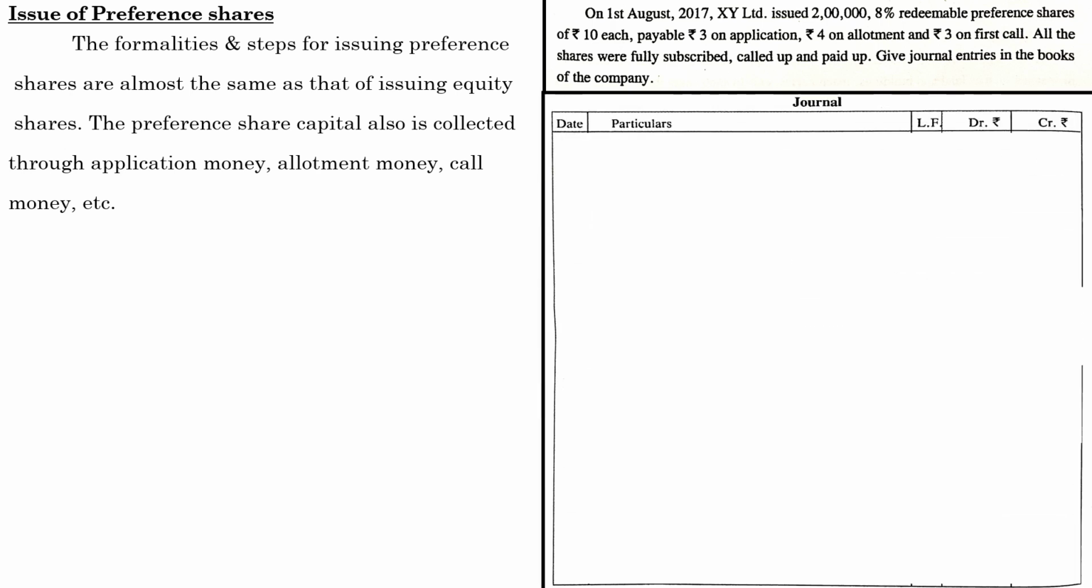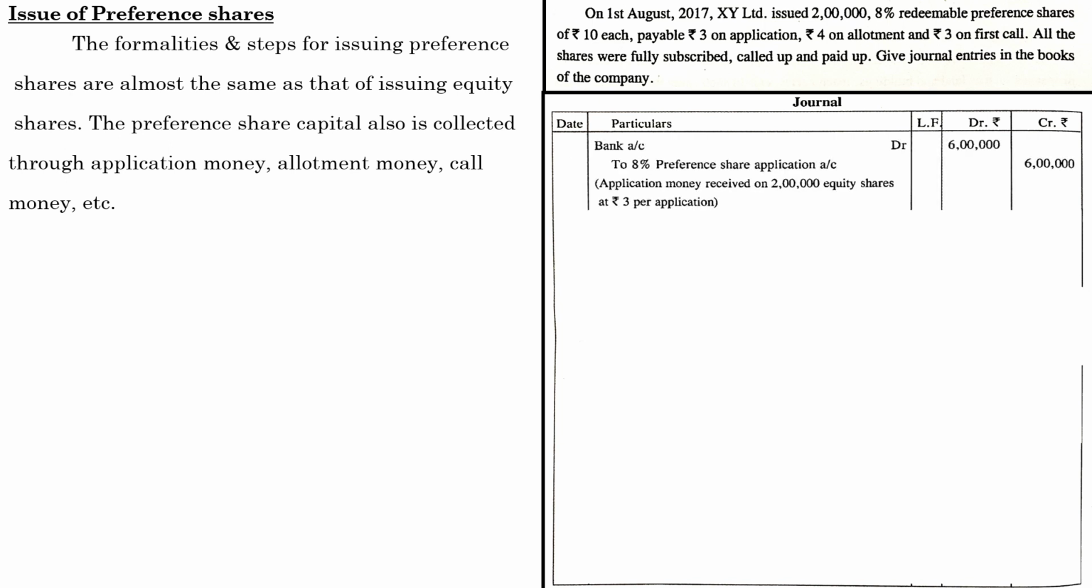The format of the journal entry, I believe you all know, because we have almost completed one module discussing a number of cases with regard to preparation of journal. So follow the format. First one, when the company receives application money, bank account debited to, remember to write the name correctly: 8% preference share application account. Don't write equity share or like that, because we have discussed many cases with regard to equity share. So don't go directly and write equity share. Whatever the name given in the question, write that name correctly.